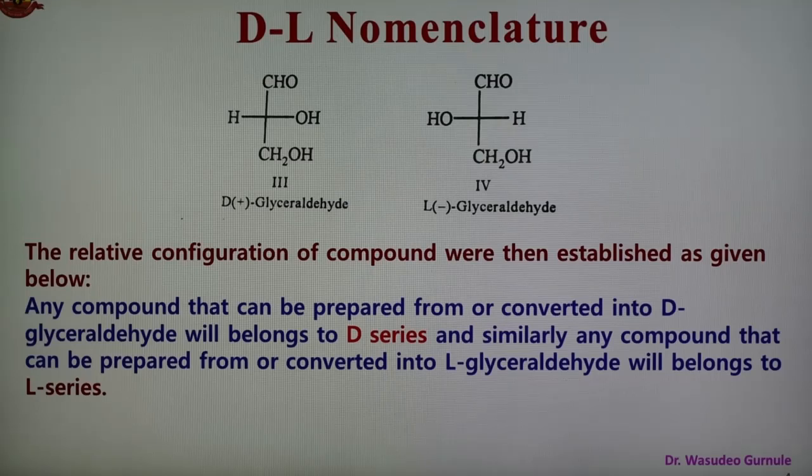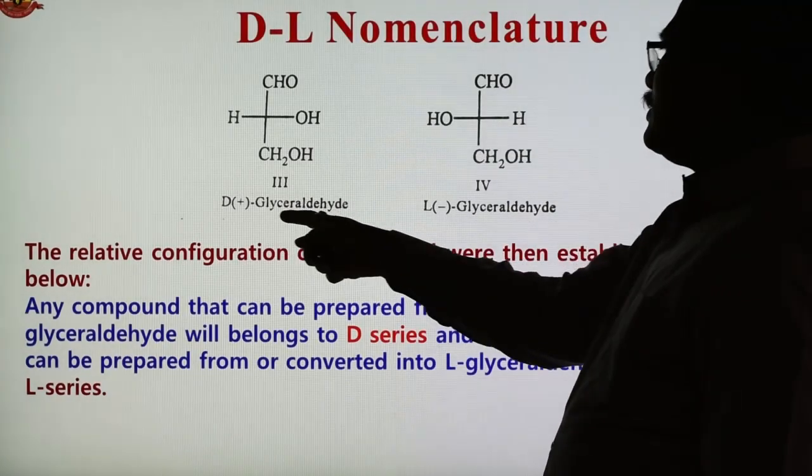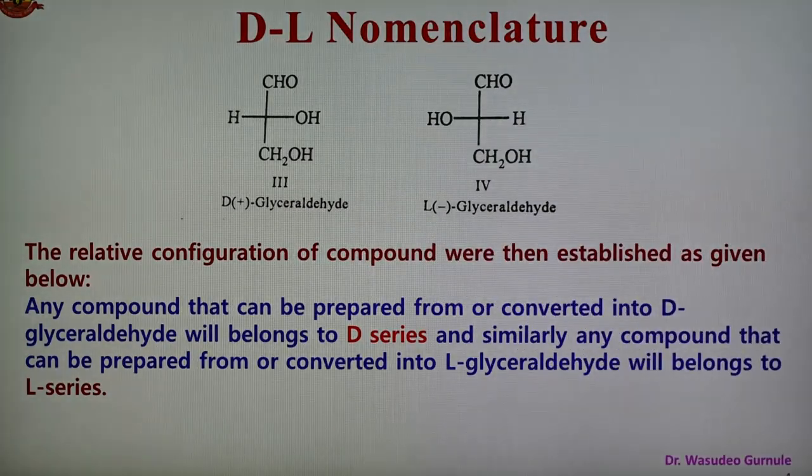On the other side, negative glyceraldehyde was given the symbol L, shown in structure number 4, in which the OH group is present toward the left and the hydrogen atom toward the right. These are the standards at that time, D-glyceraldehyde and L-glyceraldehyde.